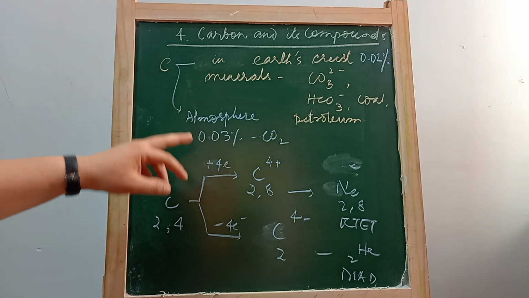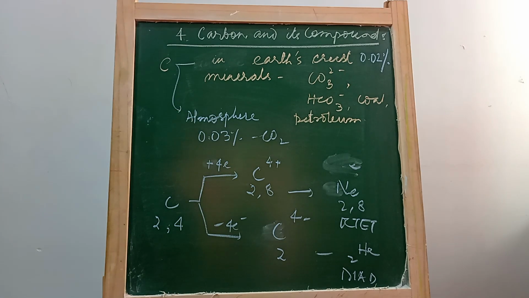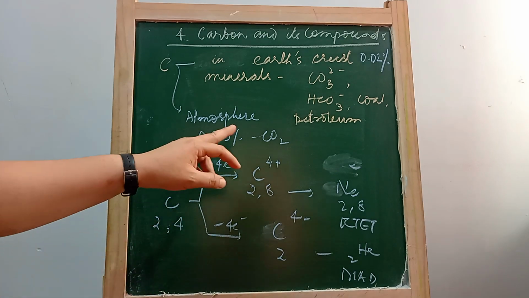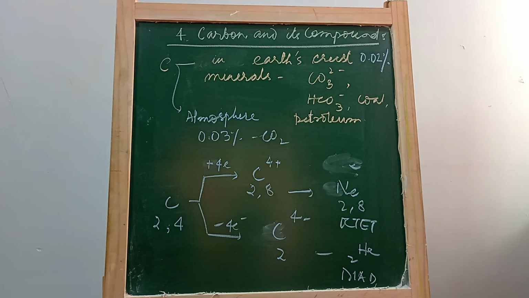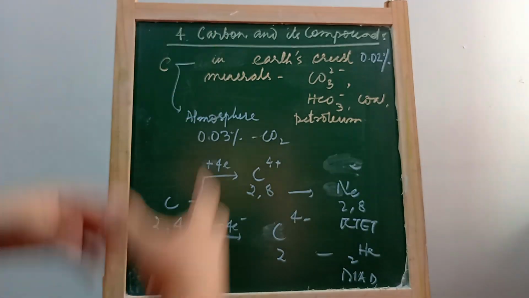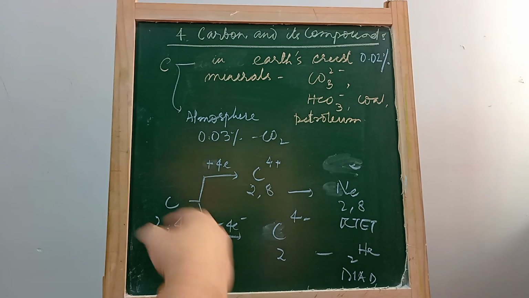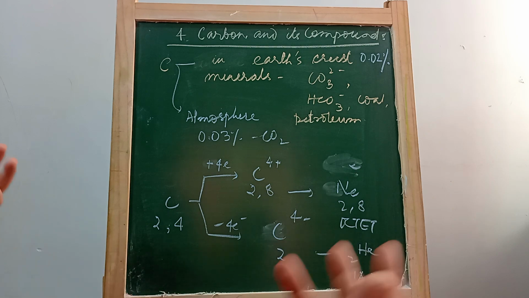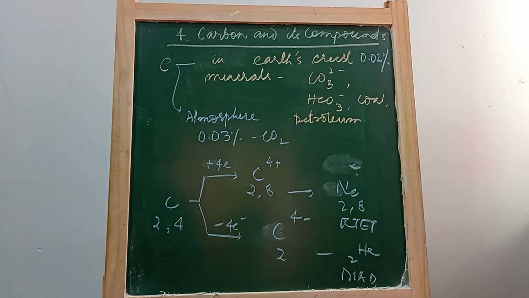But what about in the atmosphere? In the atmosphere, carbon is present as carbon dioxide, and it's only 0.03%. It is also significant because this is the carbon dioxide that plants use, through photosynthesis, to make food, which we are eating, which all the animals are eating. And this is the carbon dioxide which is used to trap the sun's energy. So it's very significant. A slight increase in the amount of carbon dioxide in the atmosphere will result in the greenhouse effect, which will have a drastic effect on climate change or global warming.